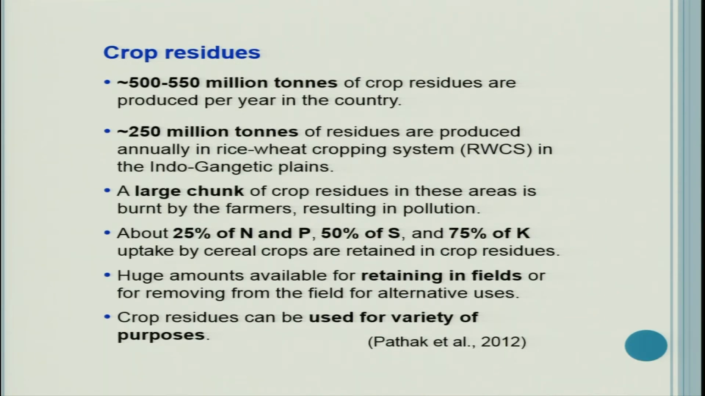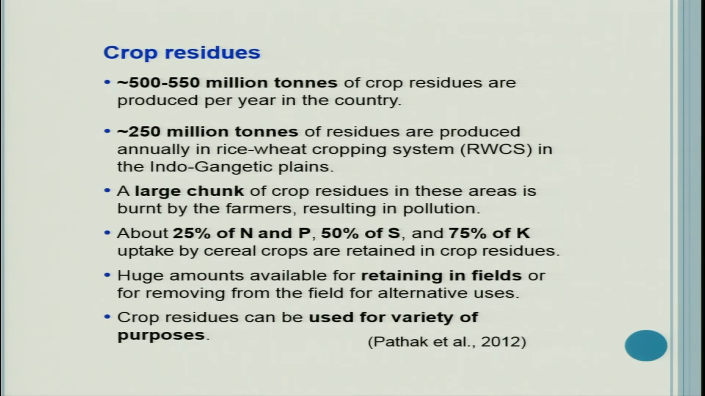A large chunk of crop residues in these areas is burnt by farmers, resulting in pollution. This is a very serious issue. About 25% of the nitrogen and phosphorus, 50% of the sulfur and 75% of the potassium uptake by cereal crops are retained in crop residues. This means out of 100 units of nutrients removed by the rice crop, about 25% of nitrogen and phosphorus is in straw, 50% of sulfur is in straw, and 75% of potassium is in straw. That is the meaning of this statement.